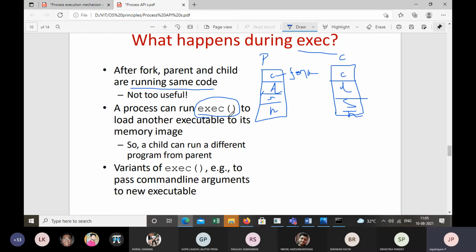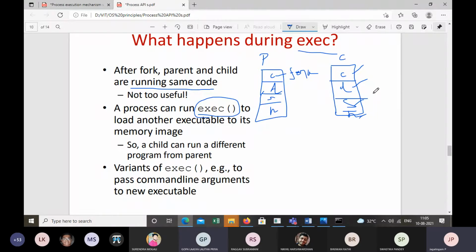So when you invoke the EXEC system call in the child code, the child will have a different memory image. The child will have a memory image with different code, different data, different stack, and different heap, because it no longer executes the code of the parent.